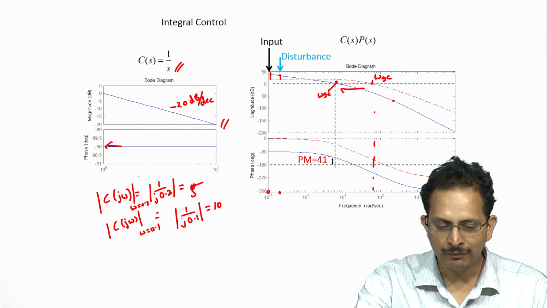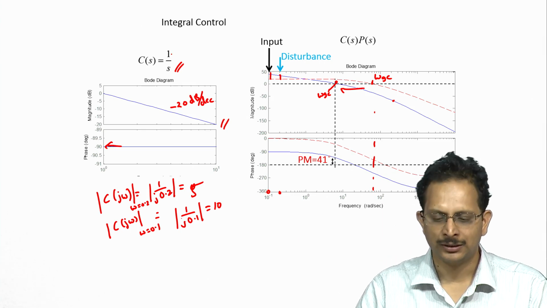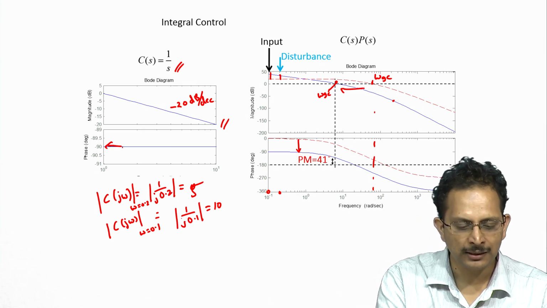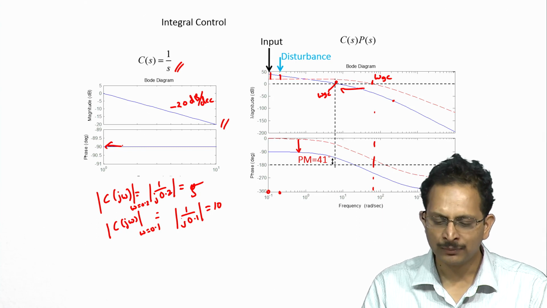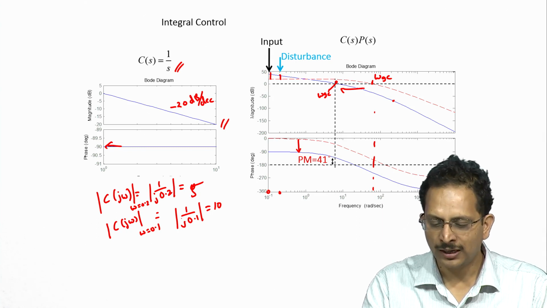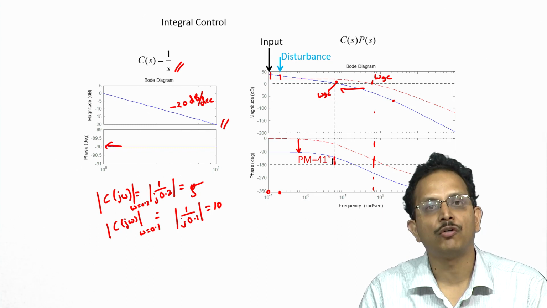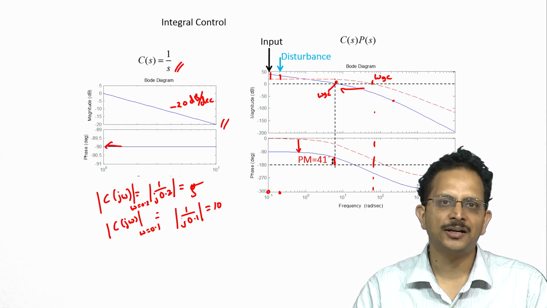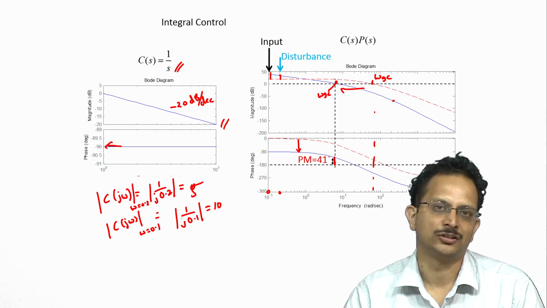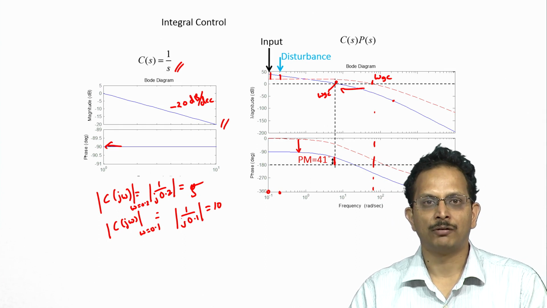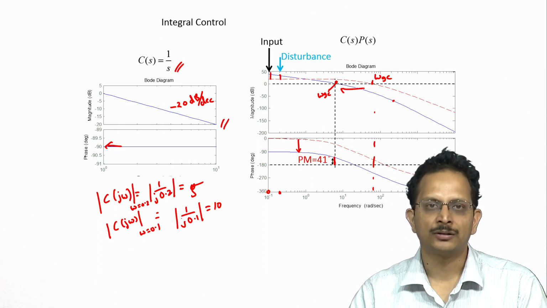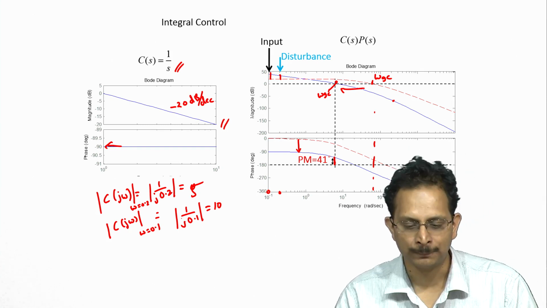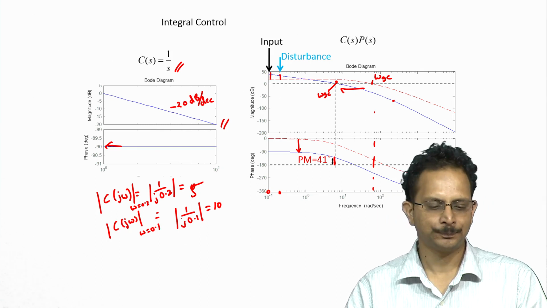That is because when we cascade the controller with the plant, the phase response drops by minus 90 degrees, because we are adding minus 90 degrees to the phase response of the plant, and the new phase response results in a phase margin of about 41 degrees at the new gain crossover frequency, and this is greater than the phase margin that we had set for ourselves, namely 40 degrees, and therefore our performance specifications have been met and our stability specifications have also been met without us having to do anything special, and this therefore completes the design.